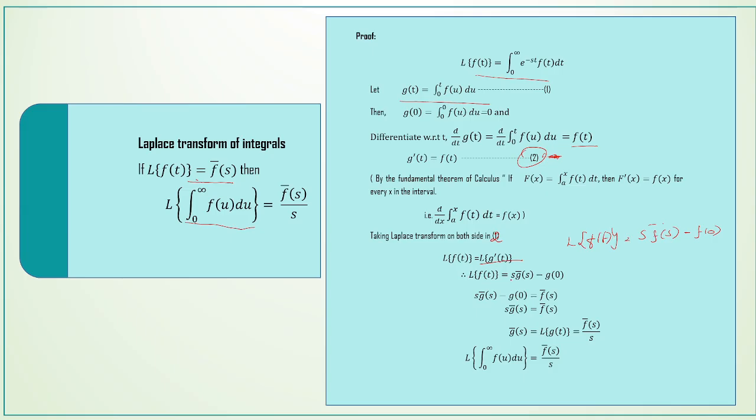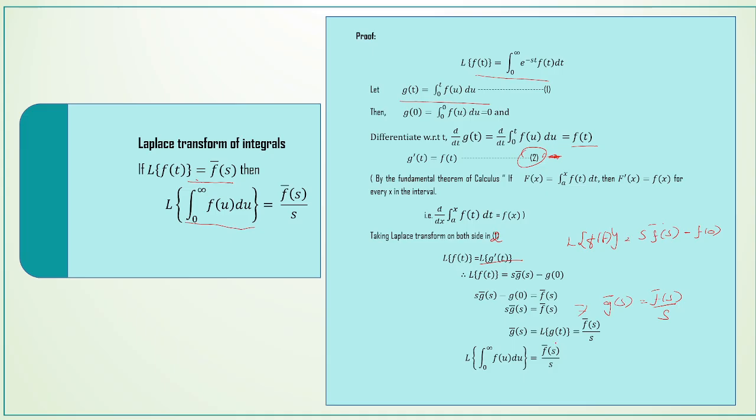Therefore, L of f of t is equal to s into g bar of s minus g of 0, and g of 0 is 0. Therefore, s into g bar of s is equal to f bar of s, and this implies g bar of s is equal to f bar of s by s, and g bar of s is L of g of t. Since L of f of t is equal to f bar of s, we can write L of g of t is also g bar of s.